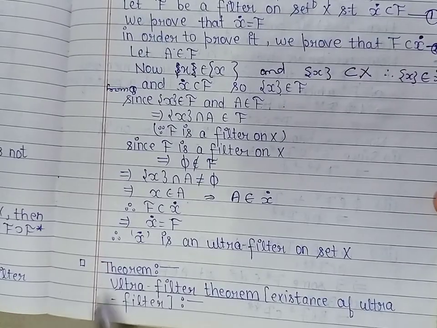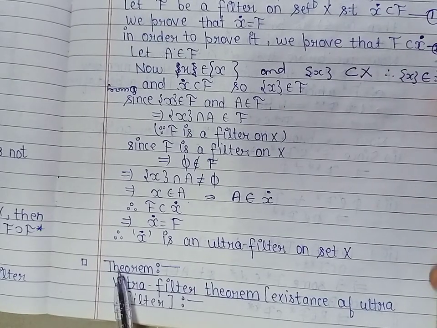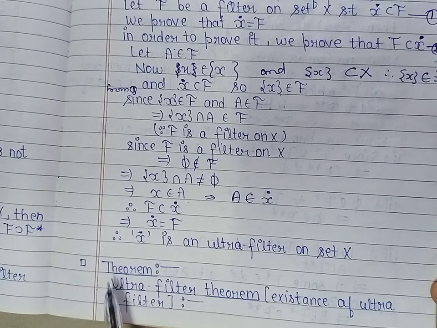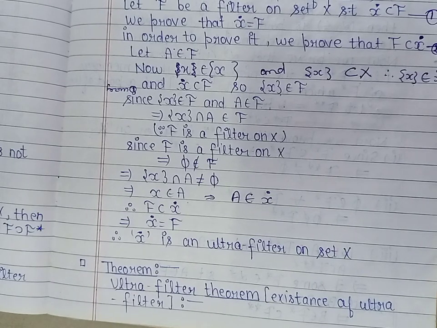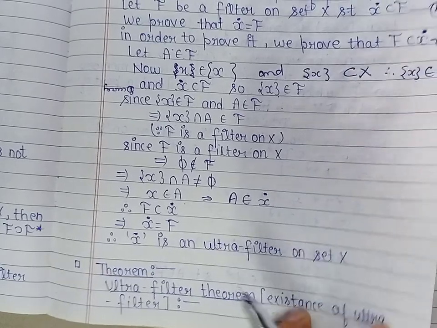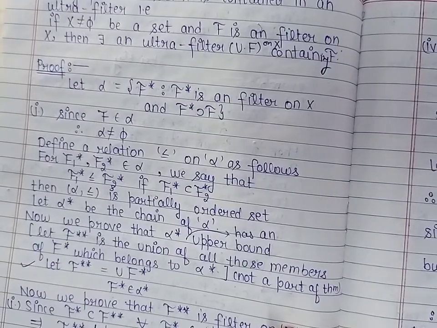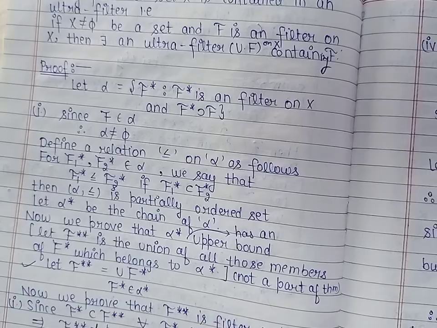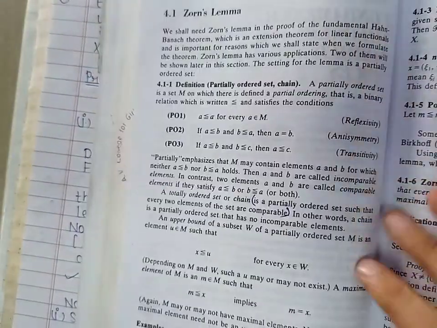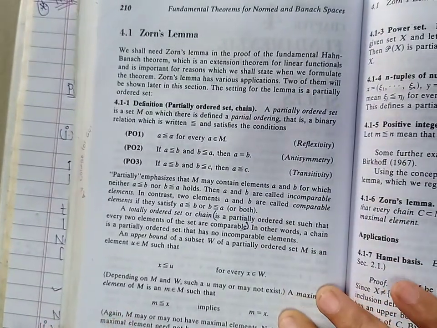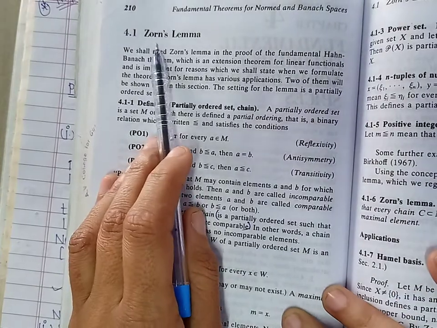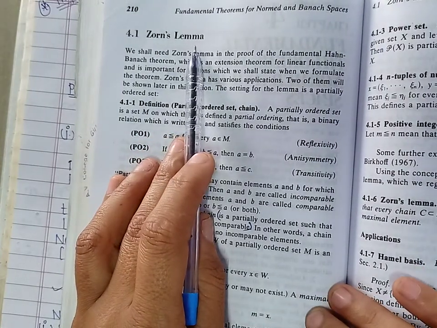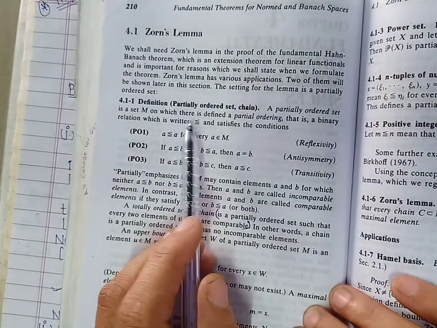Now next there is an important theorem which is the ultra filter principle, or we can say that this principle shows the existence of ultra filter. In order to discuss the ultra filter principle, we require John's lemma. So firstly, let us discuss what is John's lemma. Now, in order to define John's lemma, we require some basic definitions.